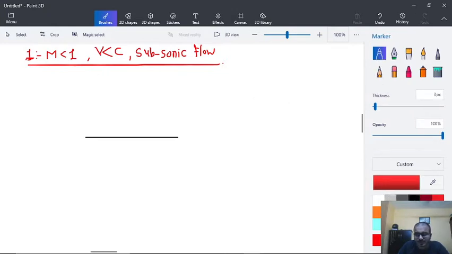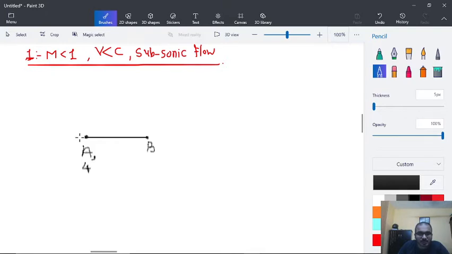Let's say this is the location A, and this is the location B. The location A is also called 4, so there are two names, A and 4, for the same point.